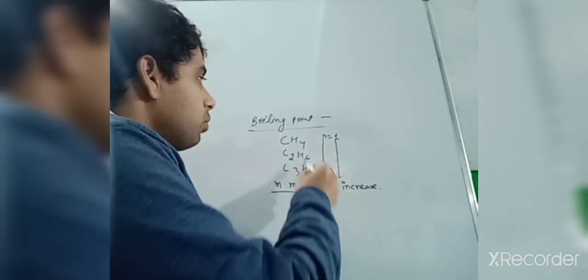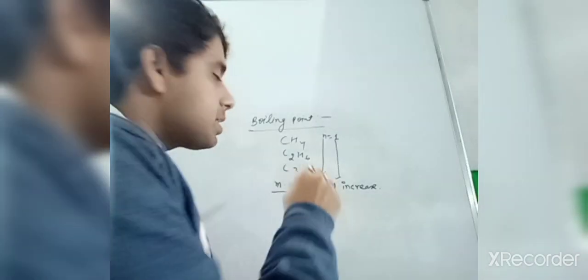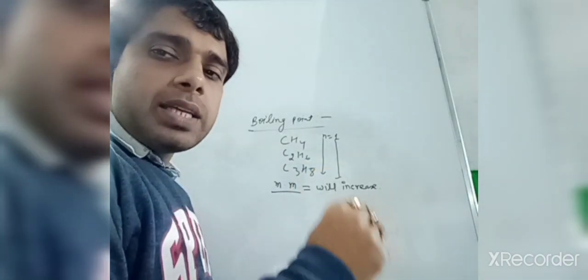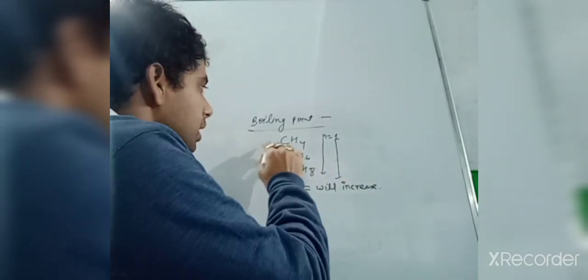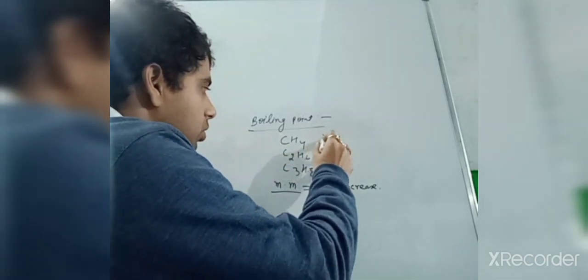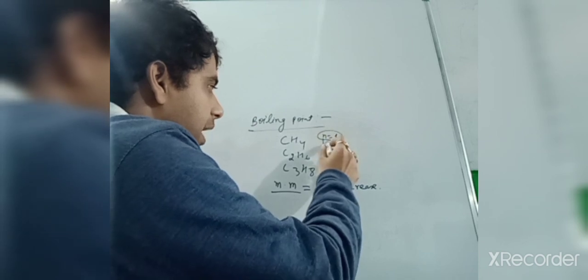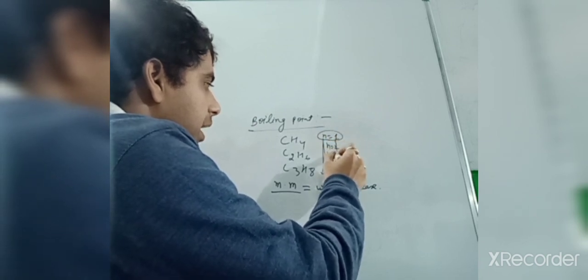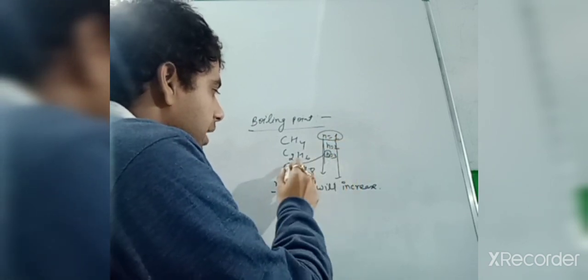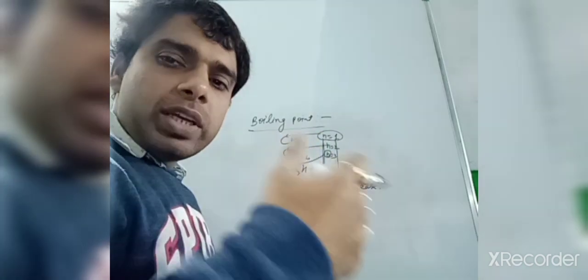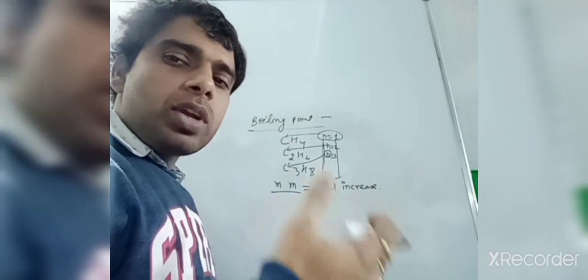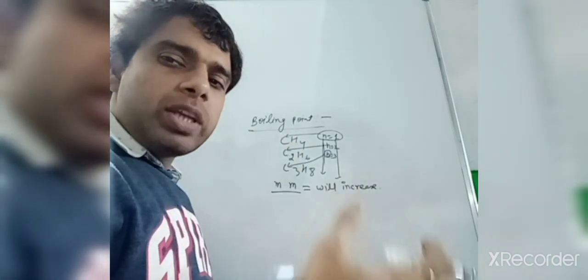So the boiling point will increase in the higher members of alkanes. Going down the group, N is the number of carbon, N equal to 1, N equal to 2, so with increasing molecular mass the boiling point will increase.